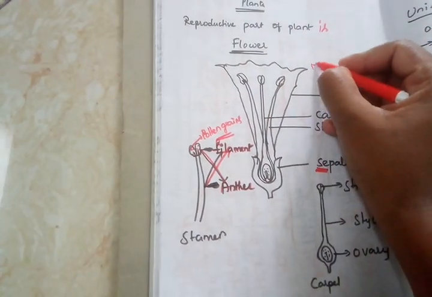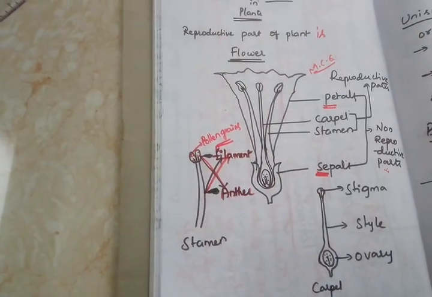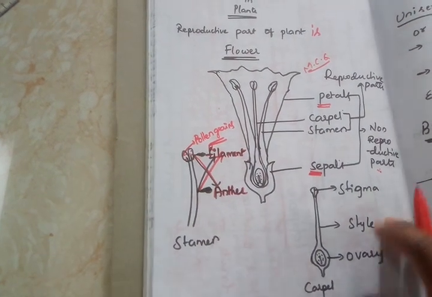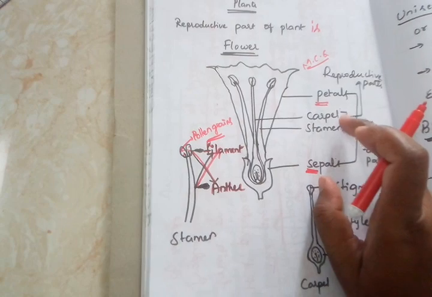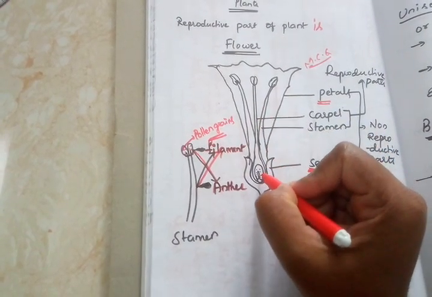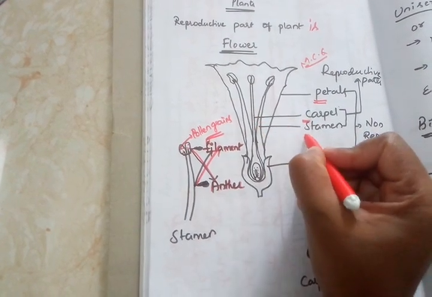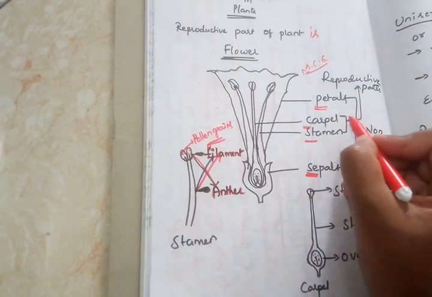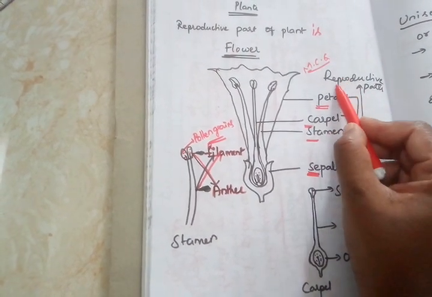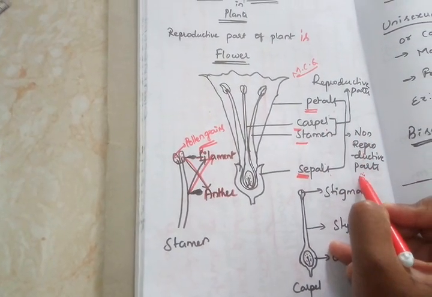These are also important MCQ questions. Which of the following is a reproductive part? Which of the following is a non-reproductive part? So these are also important. That is why we are discussing it right now. Coming to the carpel and stamen: the center portion of the flower which has the gynoecium and ovary is called the carpel, and these are called the stamen. These carpel and stamen are the main reproductive parts of the flower. So these are reproductive parts and these two are non-reproductive parts of the flower.